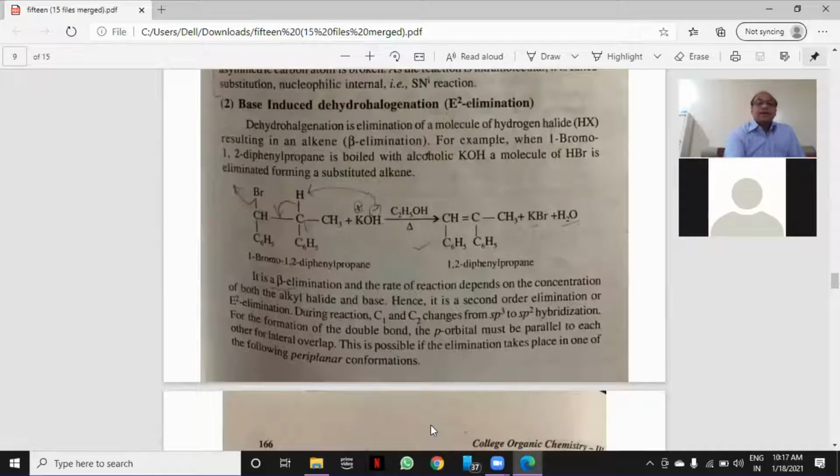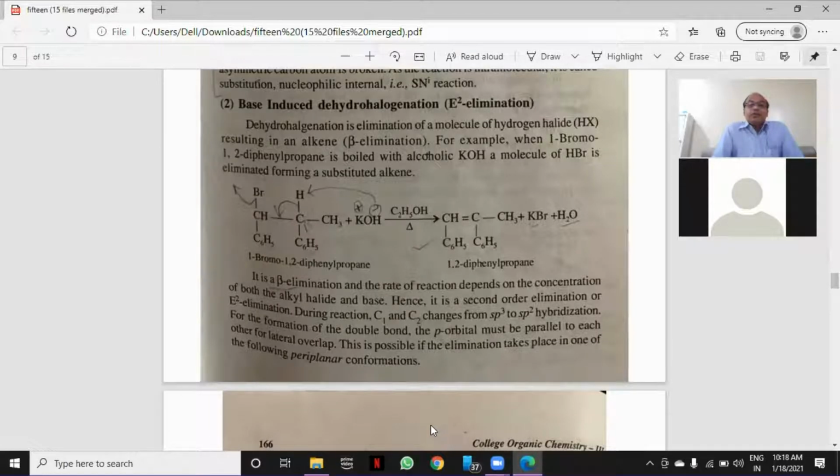Now go for the second reaction. Base-induced dehydrohalogenation, which is called E2 elimination. Base-induced dehydrohalogenation. Is it clear? Base-induced dehydrohalogenation, that is E2 elimination. Now, if you see the example, 1-bromo 1,2-diphenyl propane is treated with KOH in the presence of ethanol.